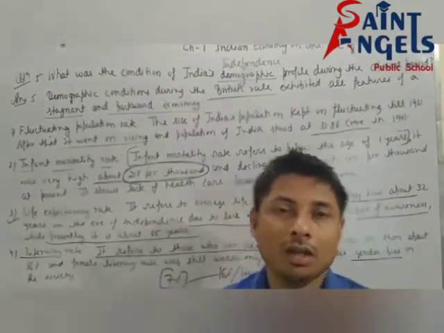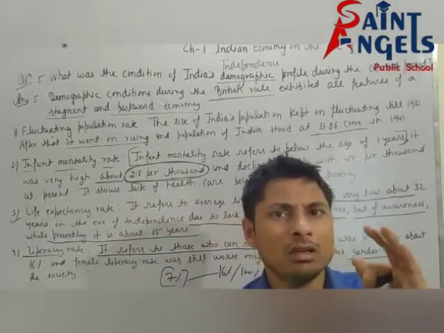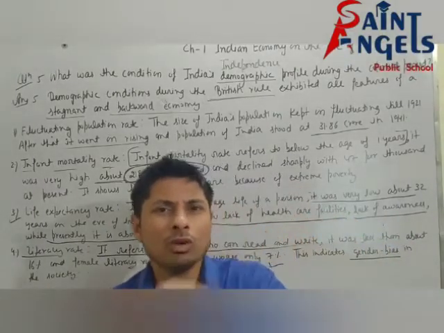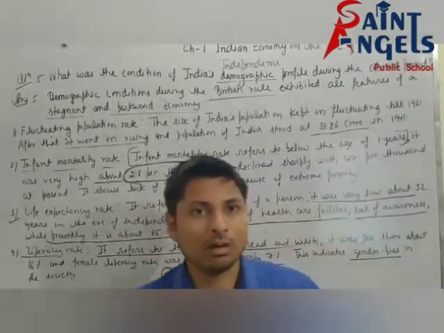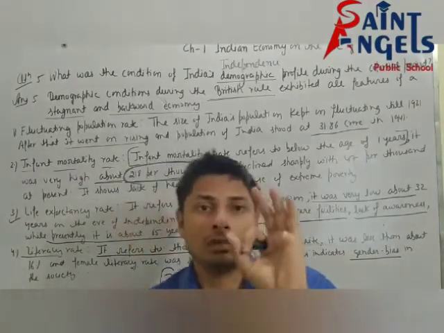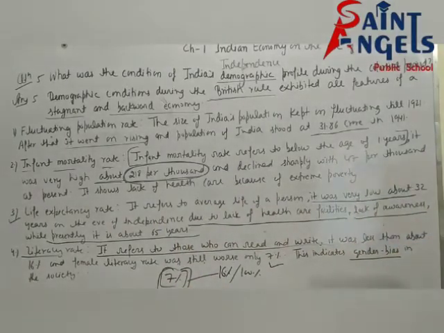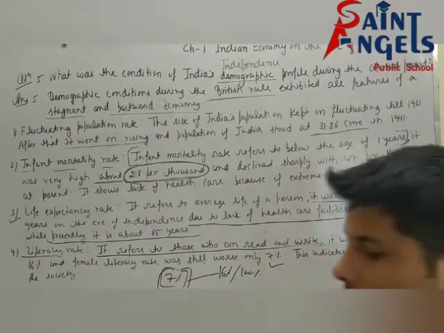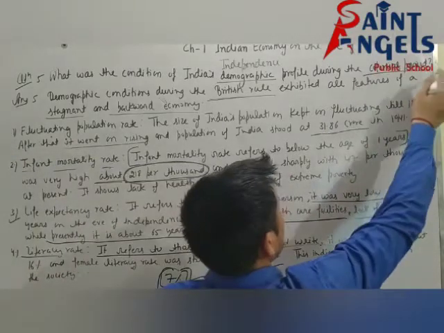And last, the literacy rate was in a very worse condition, or you can say very low, about 16%. And the female literacy rate was also very poor, about 7%. So I hope all of you have understood these points, what was the condition of India's demographic profile during the colonial period, or you can say during the British period, or on the eve of independence.